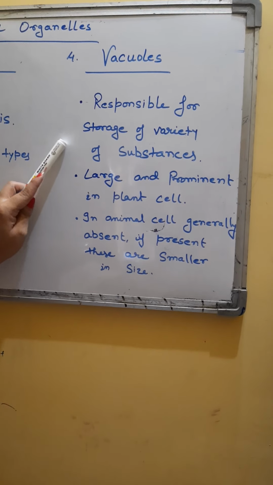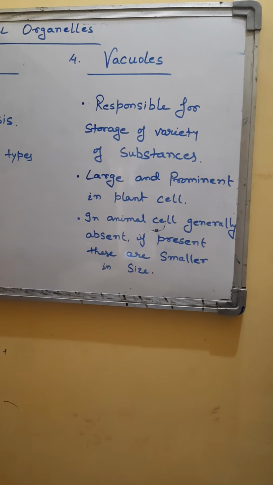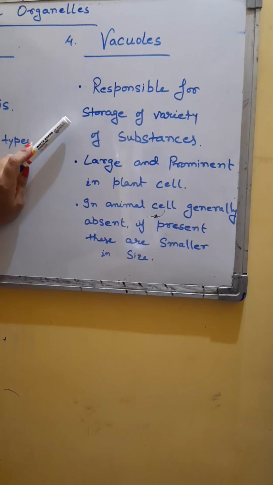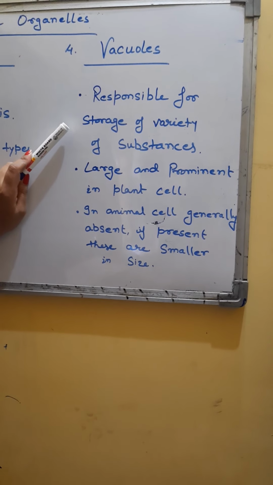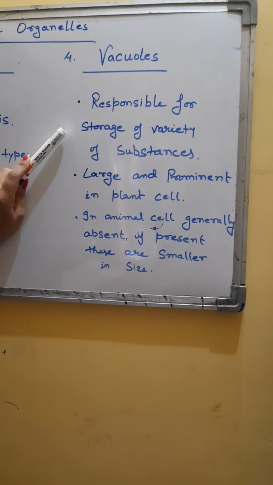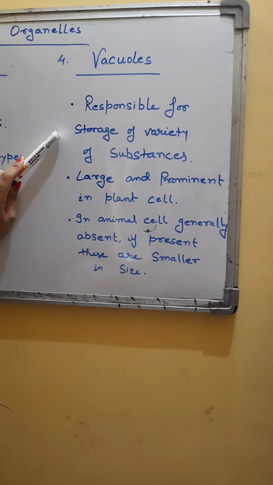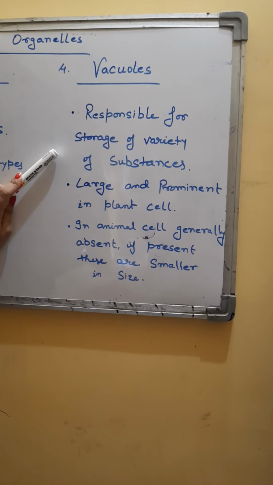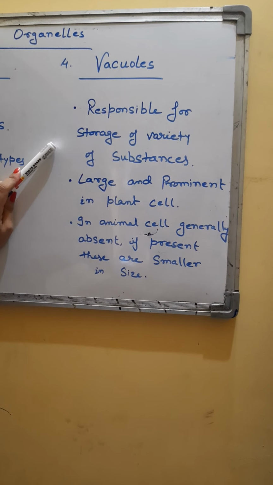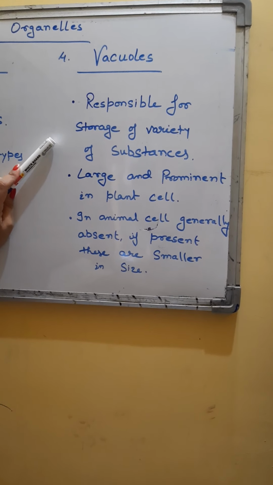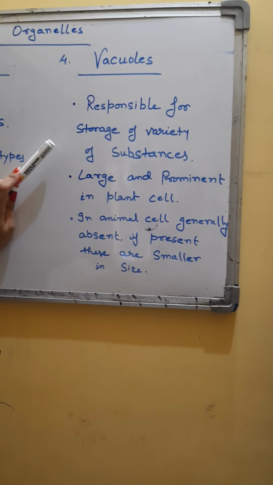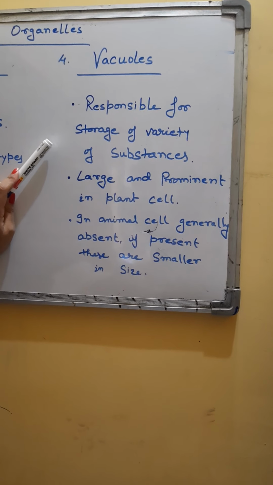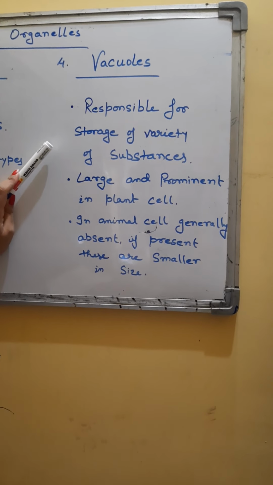The basic function of the vacuole is that it is responsible for storage of a variety of substances. These substances may be a variety of nutrients. They can even store waste products so that the rest of the cell is protected from contamination. Eventually, these waste products would be sent out of the cell. They serve as a temporary storehouse for cell solutes, macromolecules, ions, sugars, amino acids, proteins and carbohydrates.